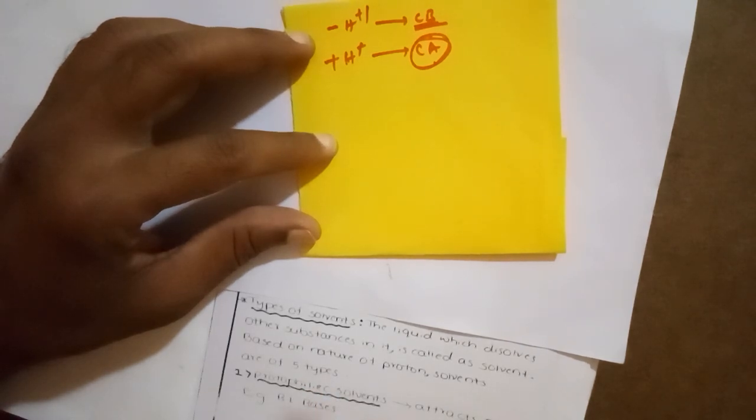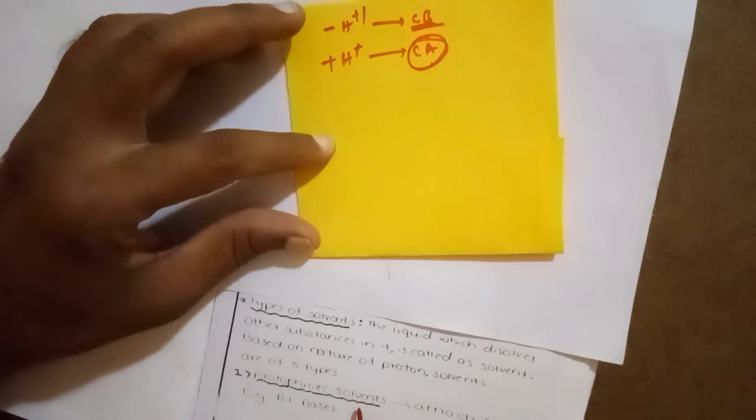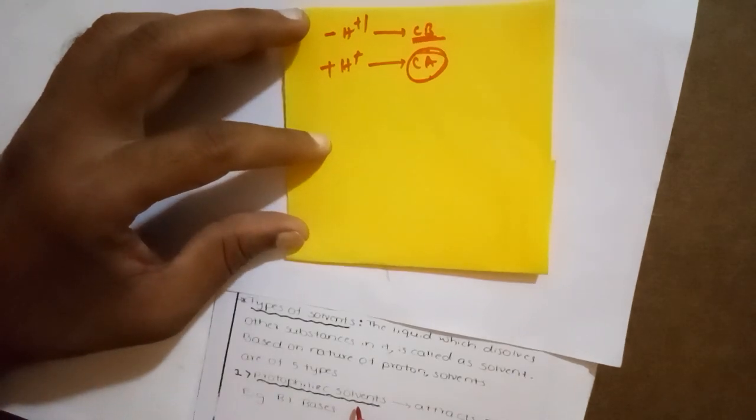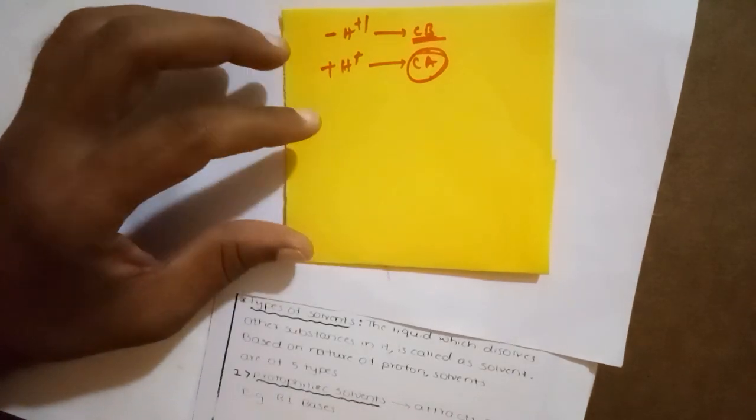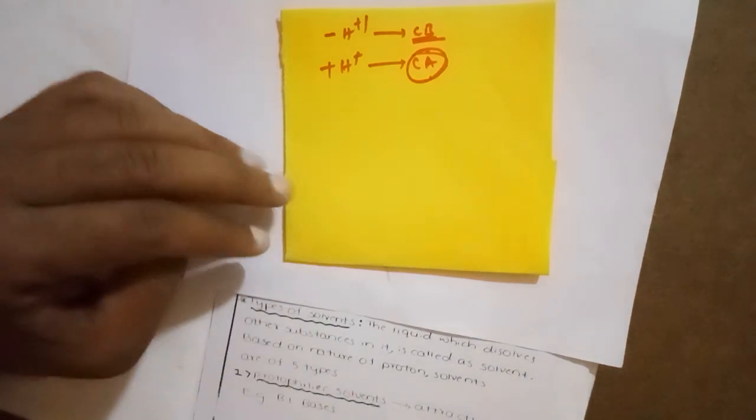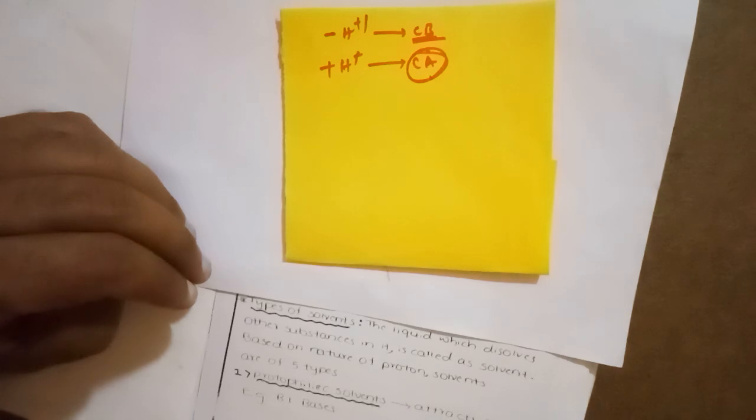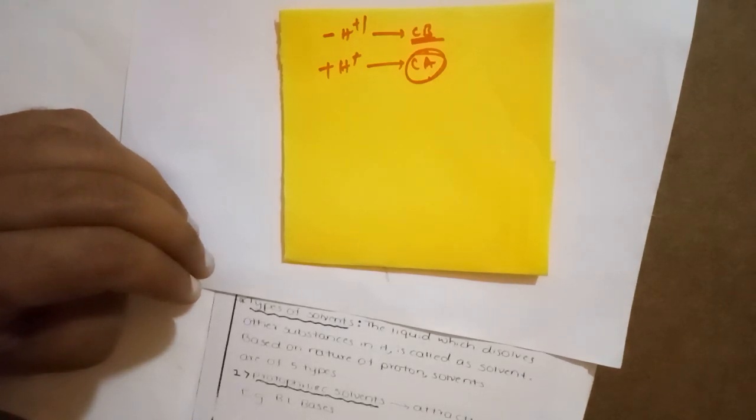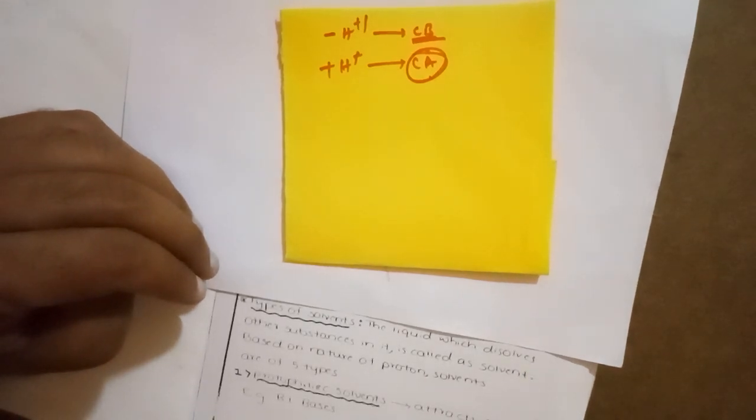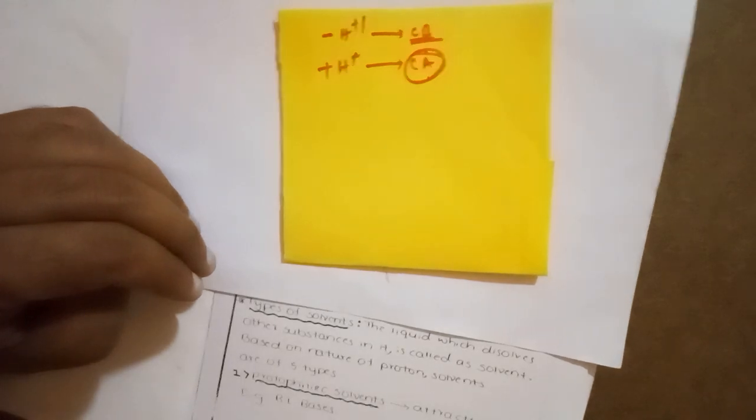The first type is protophilic solvents. Philicity means attracting capacity. The solvents which are ready to accept protons are called Bronsted-Lowry bases, that is, proton acceptors. The second type is protogenic solvents.